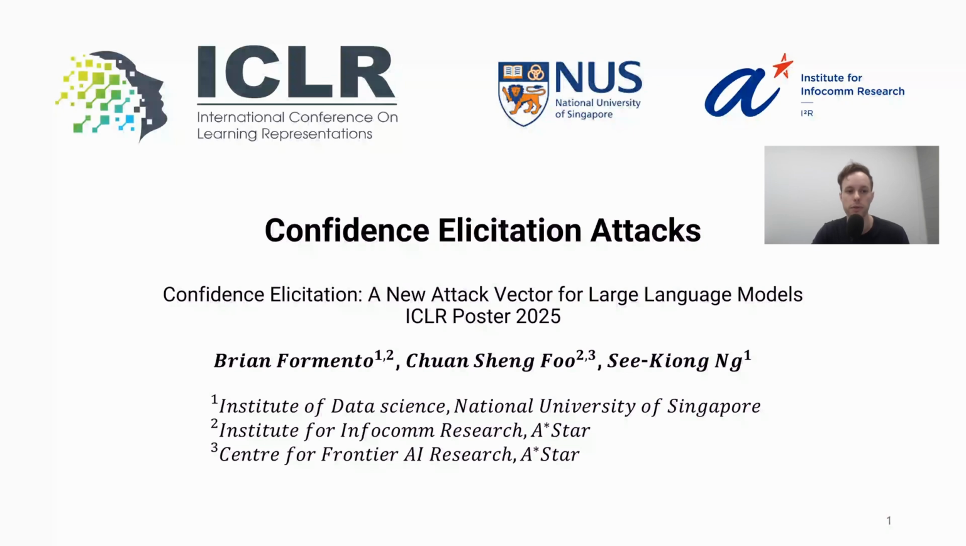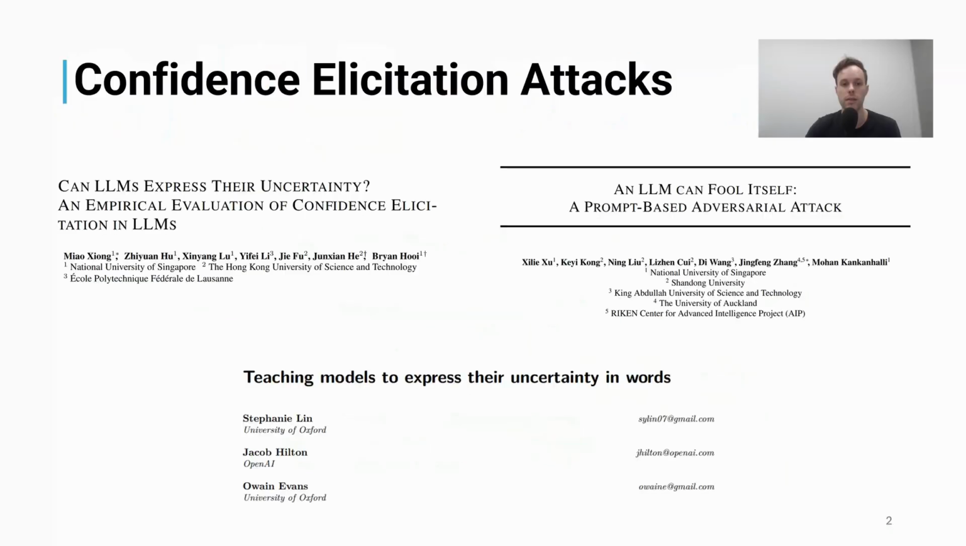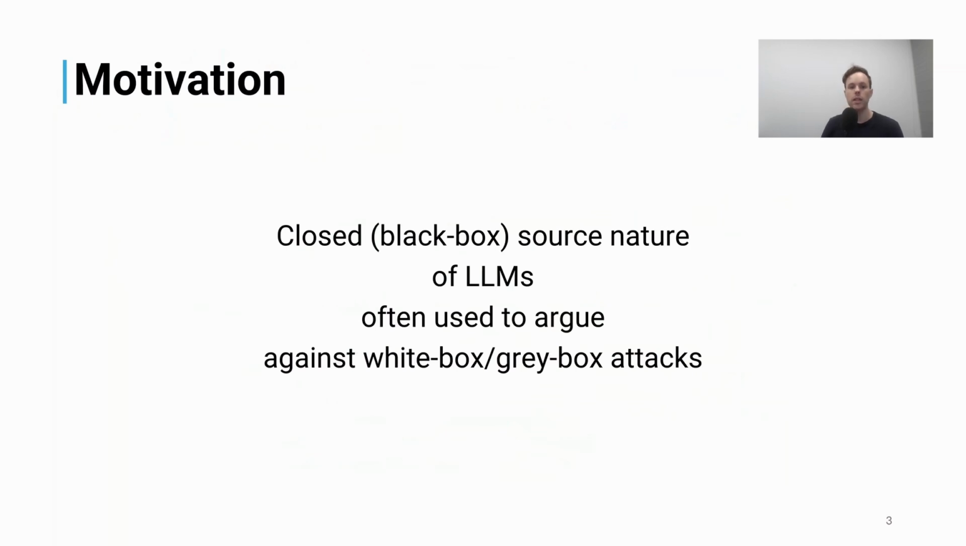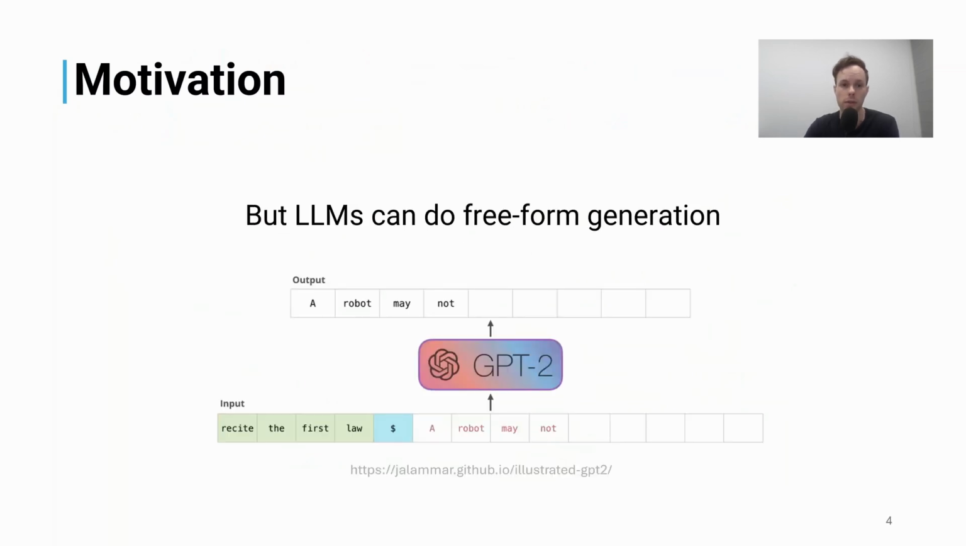And today I'm going to introduce our paper called Confidence Elicitation, a new attack vector for large language models, where we basically introduce the concept of confidence elicitation attacks. Now, our work builds directly on top of previous work on the matter of uncertainty estimation and adversarial attacks on LLMs. Our motivation is that the closed source nature of LLMs is often used to argue against white box and gray box attacks on NLP models.